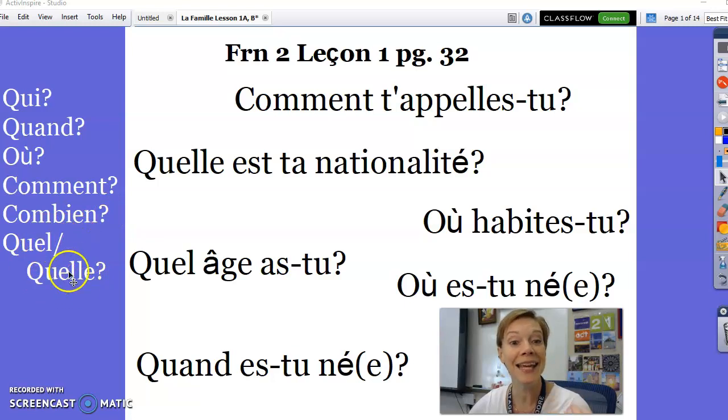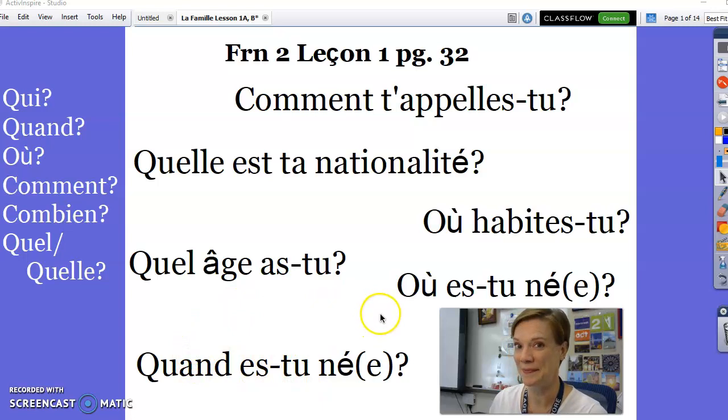And quel. Quel is actually the first part of that phrase, qu'est-ce que, that we learned last week, but we're using it slightly differently this week. So let's take a look at some of these questions and see which ones you can translate and answer. Comment t'appelles-tu? Quelle est ta nationalité? Où habites-tu? Quel âge as-tu? Où es-tu né? That's a new word. We don't know that one yet. Quand es-tu né?